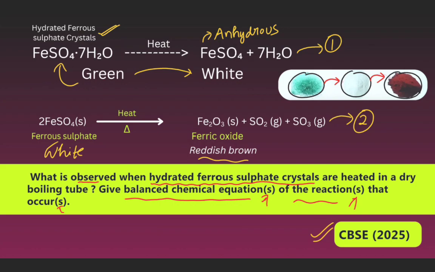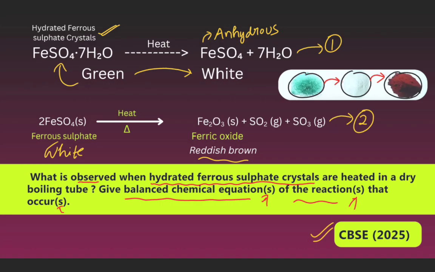The green color is the hydrated ferrous sulfate crystal. When heated, it decomposes and 7 molecules of water are released. That color is white. We can see 2FeSO4 on heating converts into ferric oxide Fe2O3 as a solid, SO2 gas and SO3 gas. The color of the Fe2O3, ferric oxide, is reddish brown.